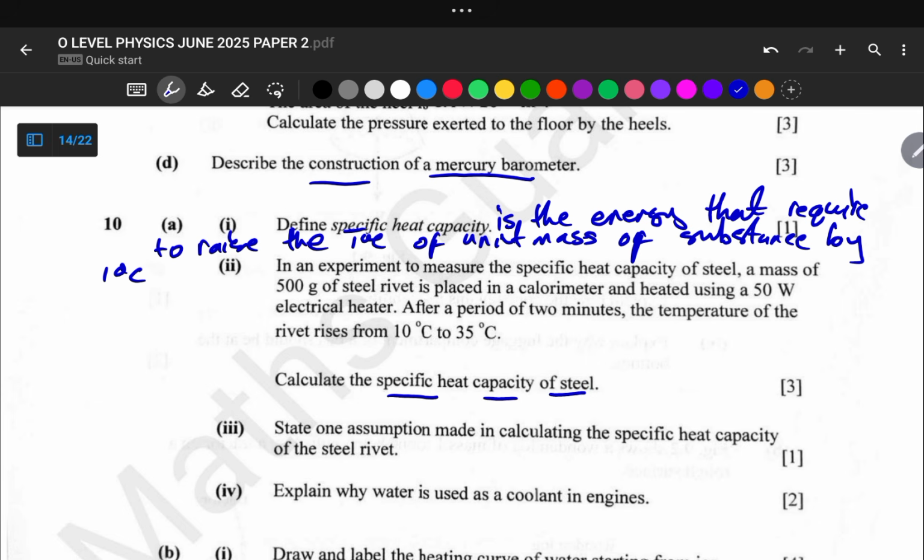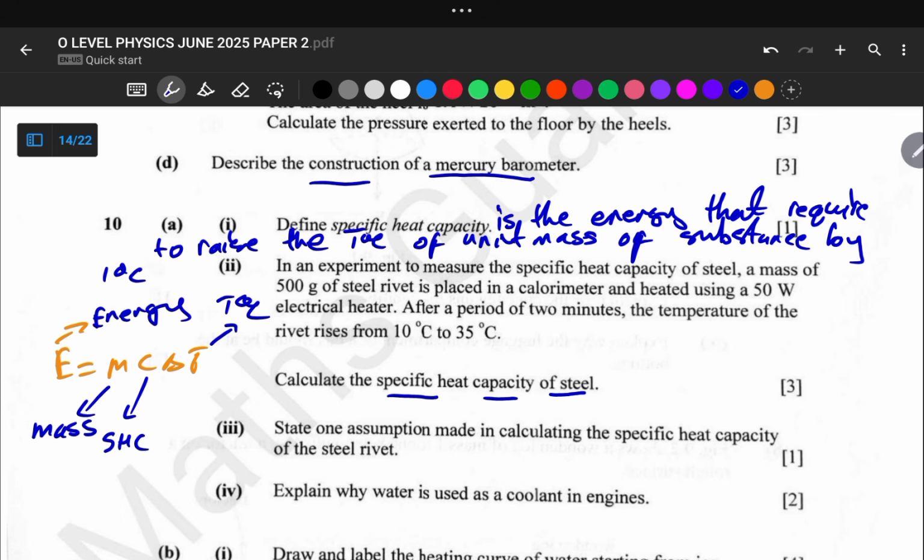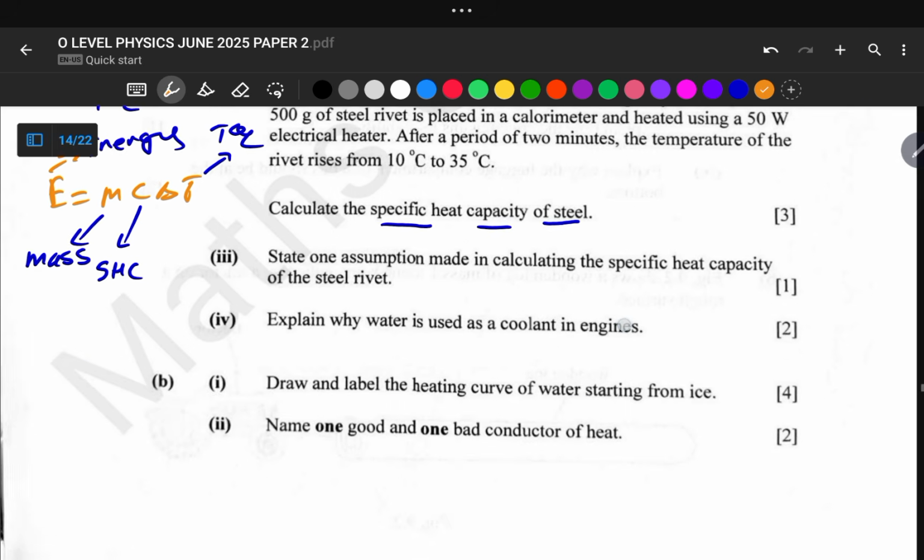Okay, and we know that energy E is equal to mcΔT. This one is for energy, this one is for mass, this one is for specific heat capacity, and this is the change in temperature. So for us to calculate the specific capacity, we are going to make C the subject.